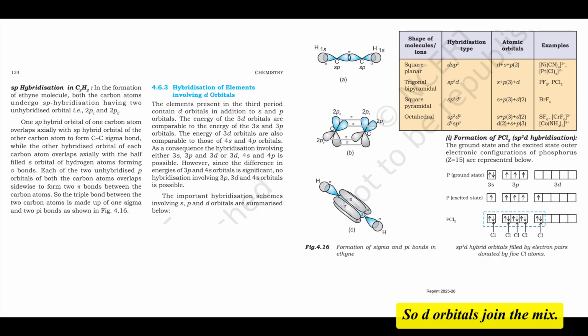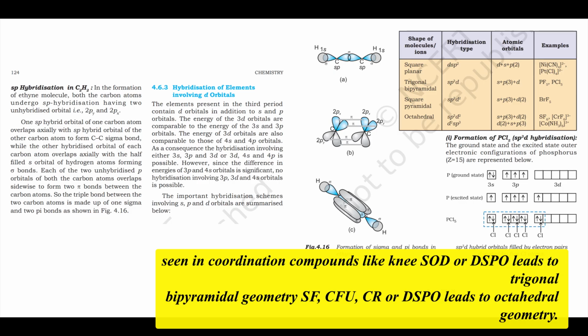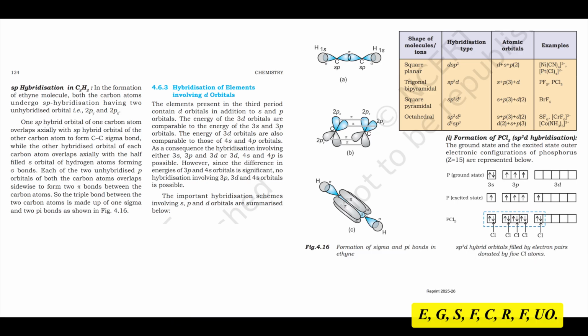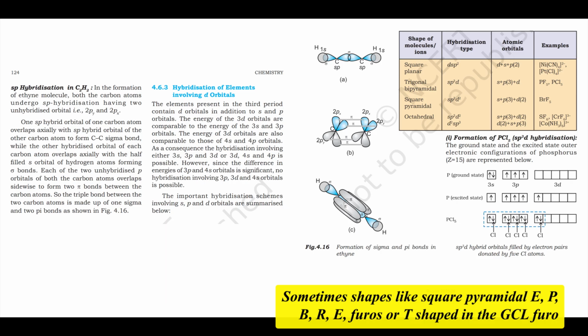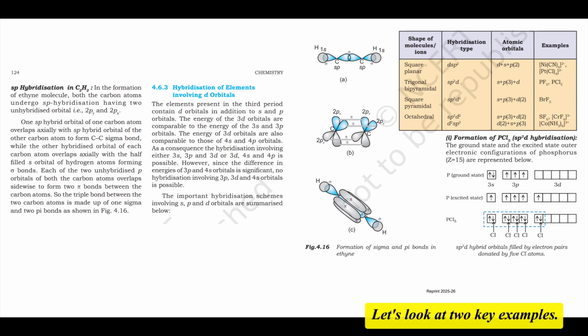So d orbitals join the mix? Yes. Some important hybridization schemes involving d orbitals that you should be familiar with include dsp2, which leads to square planar geometry, often seen in coordination compounds like Ni(CN)4 2-. Or dsp3 leads to trigonal bipyramidal geometry, e.g. PF5, PCl5. Or d2sp3 leads to octahedral geometry, e.g. SF6. Sometimes shapes like square pyramidal BrF5 or T-shaped ClF3 arise from these underlying geometries when lone pairs are present, as VSEPR predicts. Let's look at 2 key examples.